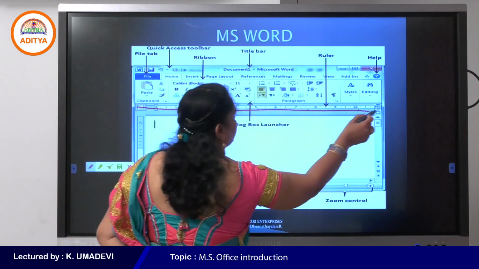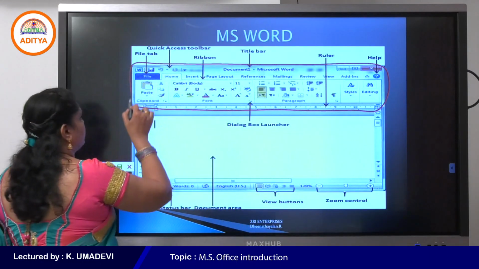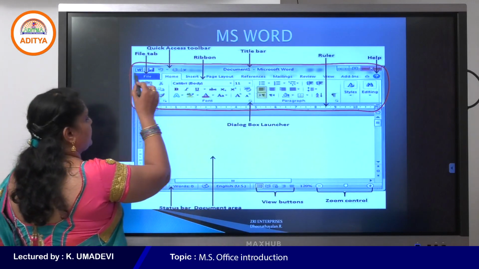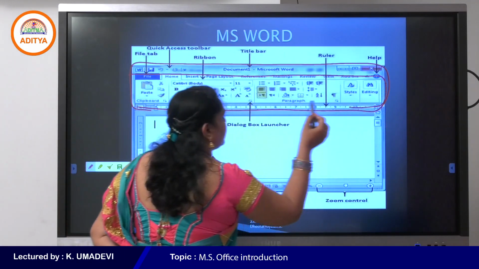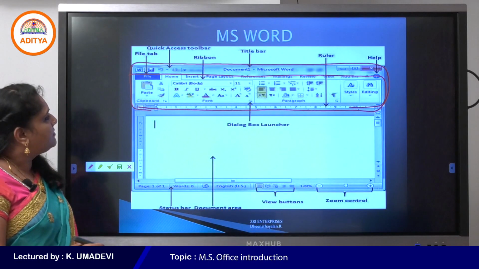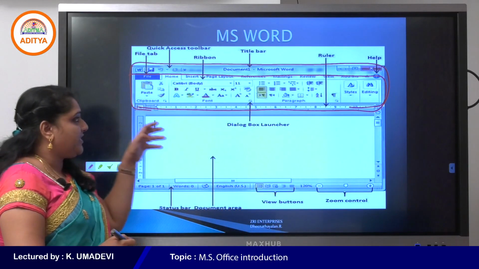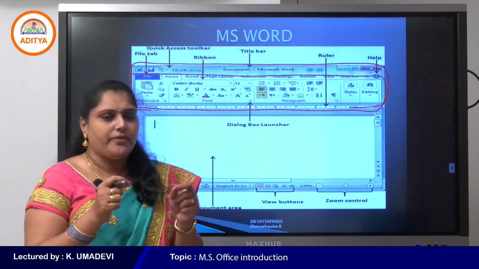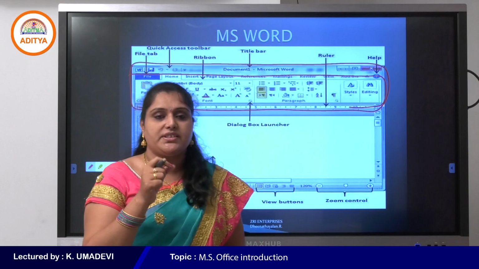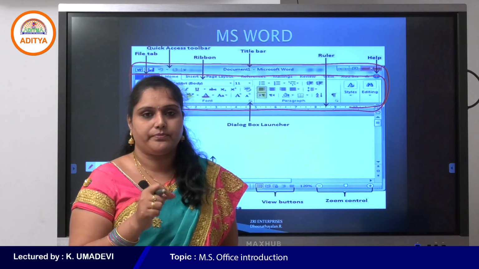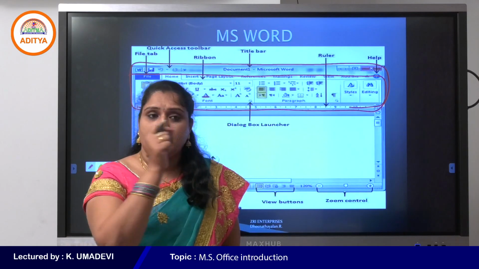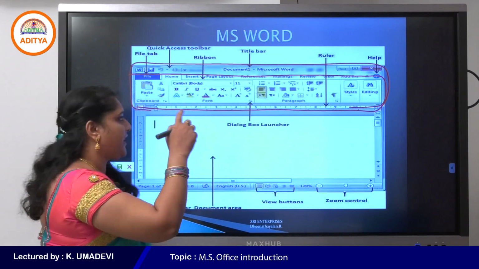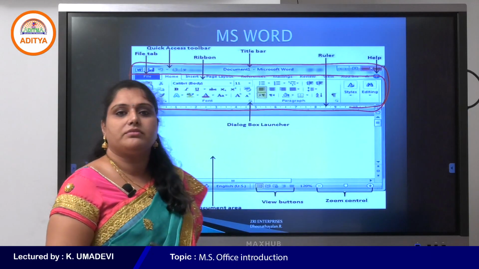This part is called ribbon. The ribbon is displayed beneath the title bar. The ribbon interface was introduced from Word 2007. In the older versions, that means up to 2003, the menu bar is displayed beneath the title bar.